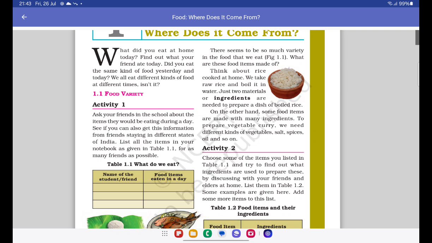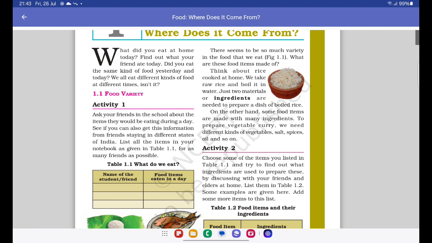What are these food items made of? Think about rice. Rice is a really common food, and almost everybody in the Indian subcontinent eats rice. We take raw rice and boil it in water, right? This is the simplest way to make rice. Just two materials or ingredients are needed to prepare a dish of boiled rice.